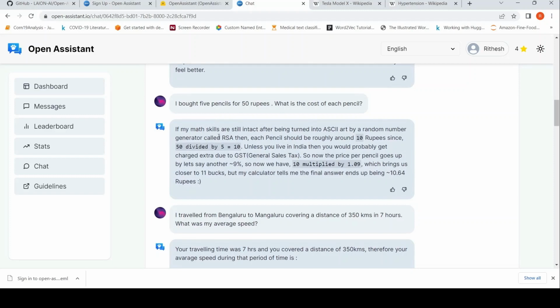If my math skills are still intact and after being turned into ASCII art by a random number generator called RSA, each pencil should be roughly around 10 rupees since 50 divided by 5 is equal to 10. This is correct. Then it says, unless you live in India, then you would probably get charged extra due to GST. So then it says 9% and then it comes up with another calculation. Okay. So this answer is correct.